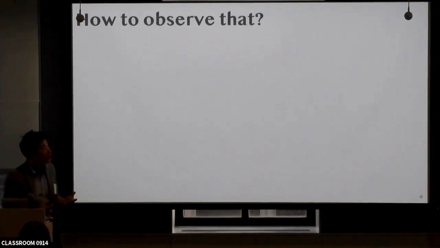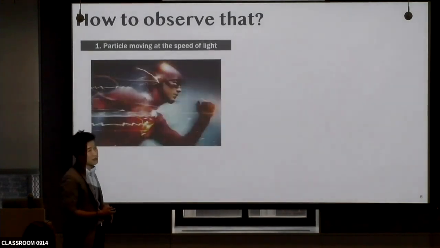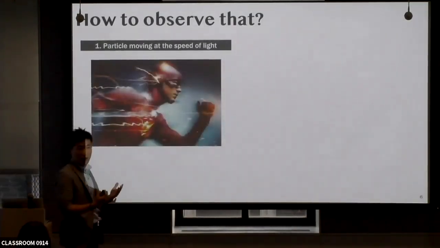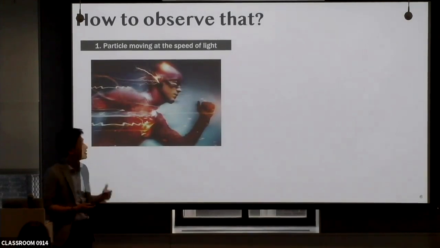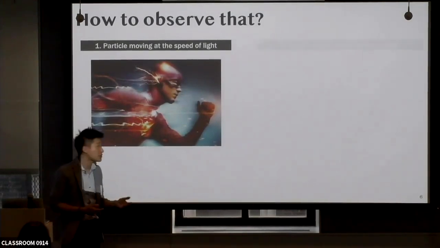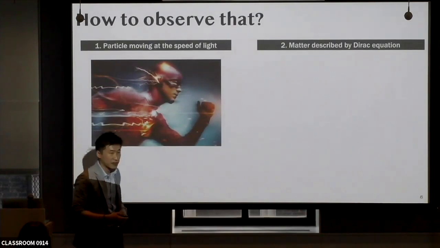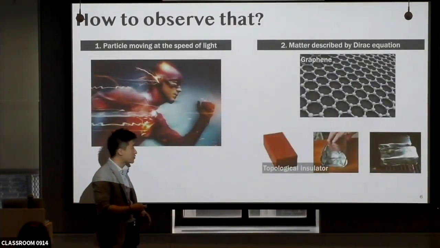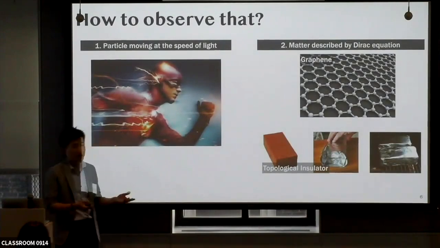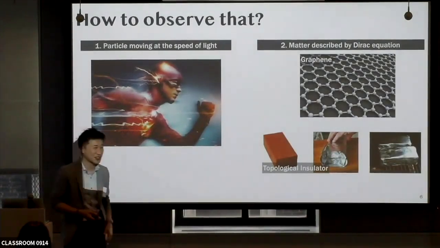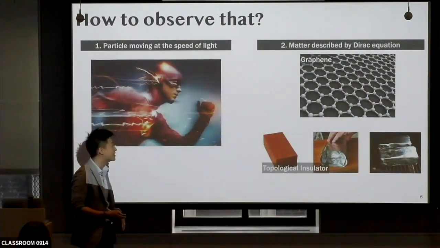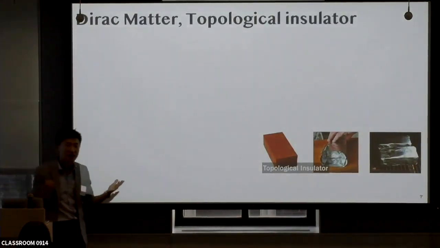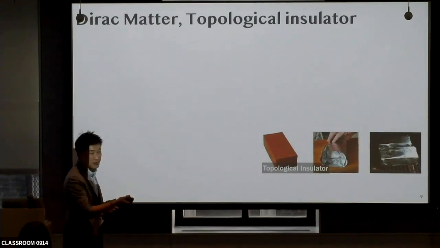So maybe simply, we can think of accelerating a particle to the speed of light. But we have a better platform, as everyone knows. Some materials are described by the Dirac equation, so-called Dirac materials, like graphene or topological insulators. Actually, I took the concept of this figure from Yang's presentation when he gave a talk at the University of Maryland. Okay, I guess everyone is familiar with topological insulators, but let me just quickly go over something important.